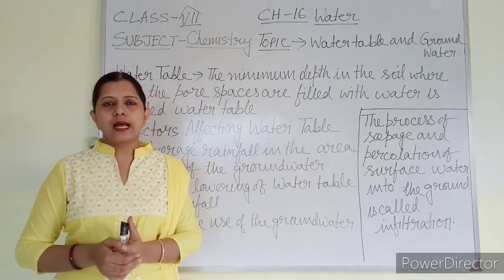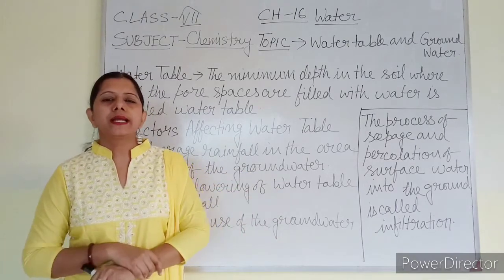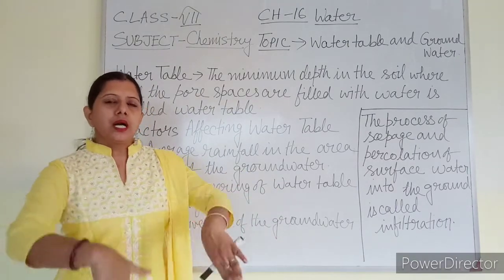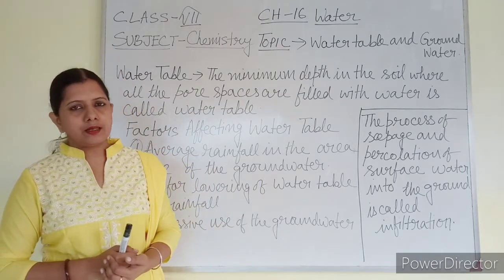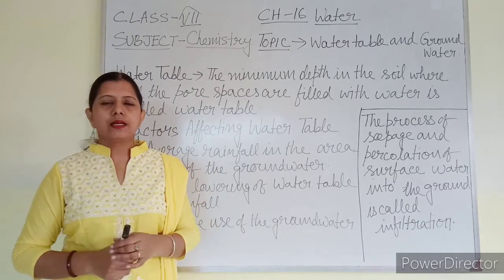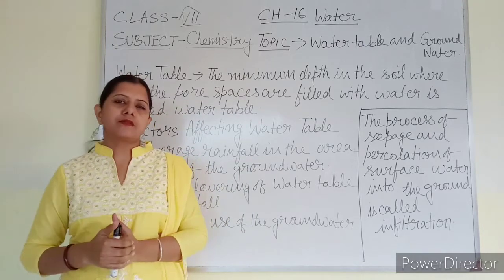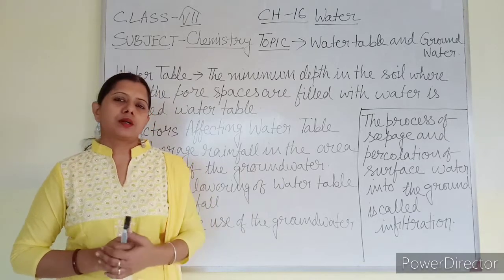It is not like that. The way you find deposition of water in a pond or river, under the ground also the same kind of deposition of water is there. The level from where the deposition starts, the minimum depth from the surface, is called water table.